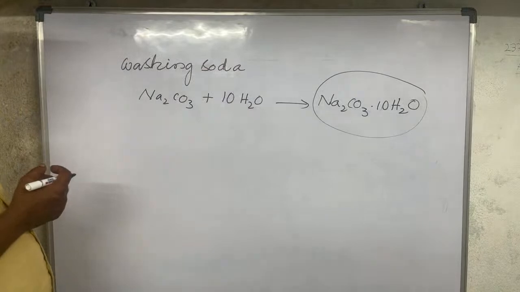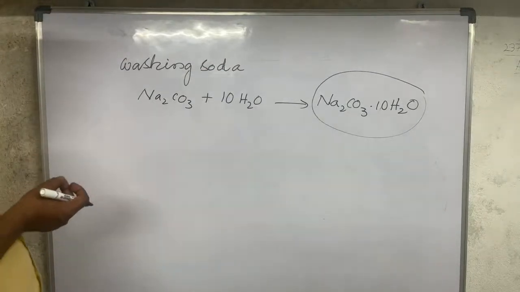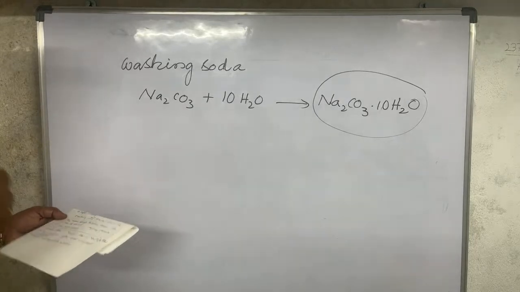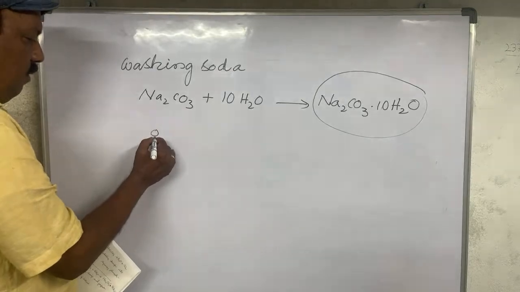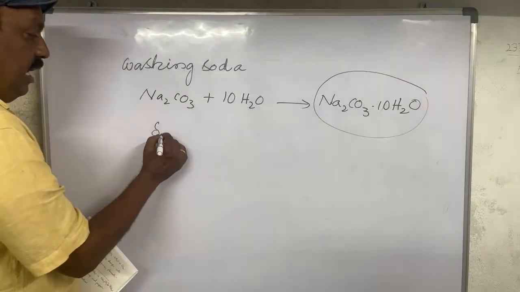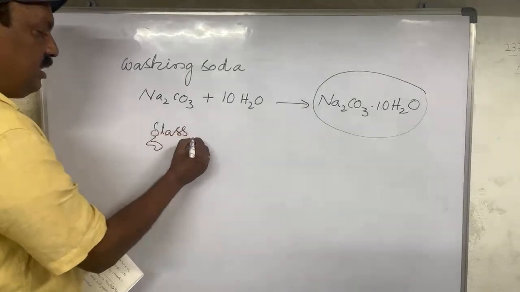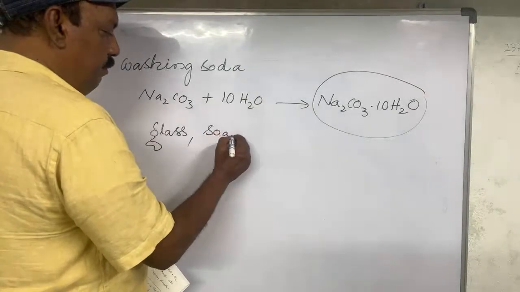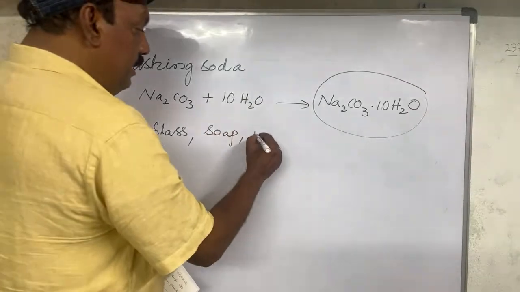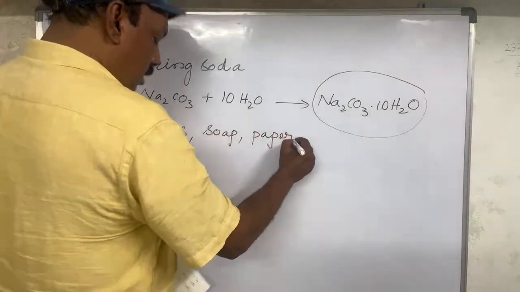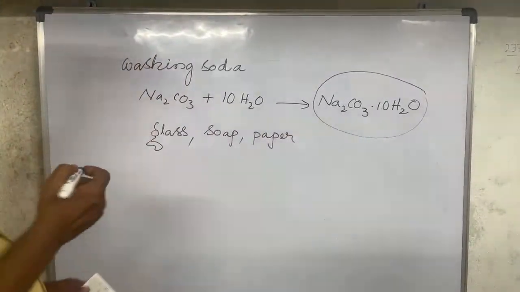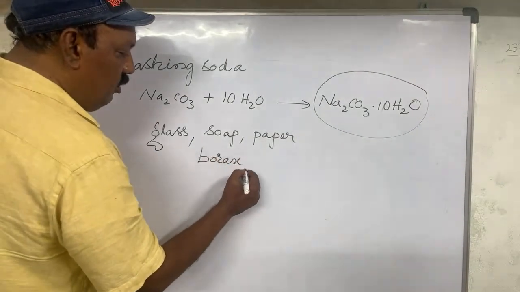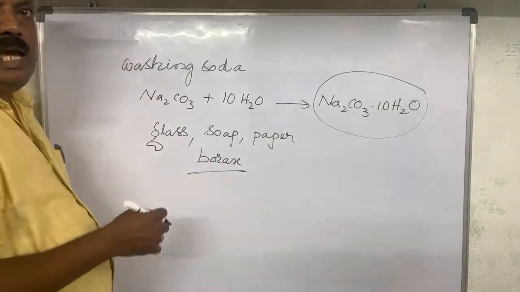This washing soda is the main content of washing soaps. What is the use? Everybody knows it, but some people don't know. Washing soda is also used in glass preparation industries, soap preparation industries, and the paper industry, and in the preparation of borax, the powder used in playing carom board.